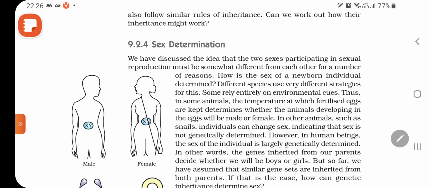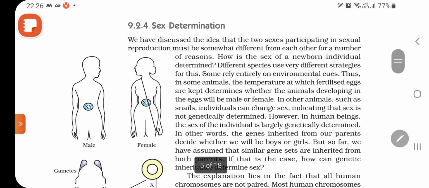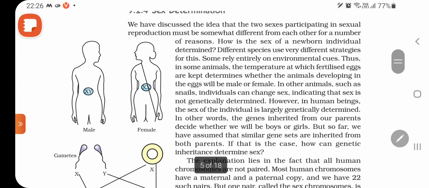You must have seen different types of birds. They sit on their fertilized eggs. It is to incubate, to give proper temperature to an egg, otherwise the egg will not hatch. In other animals such as snails, individuals can change sex, indicating that sex is not genetically determined. So, in such animals, genes are not responsible for sex determination. In such animals, temperature is important.